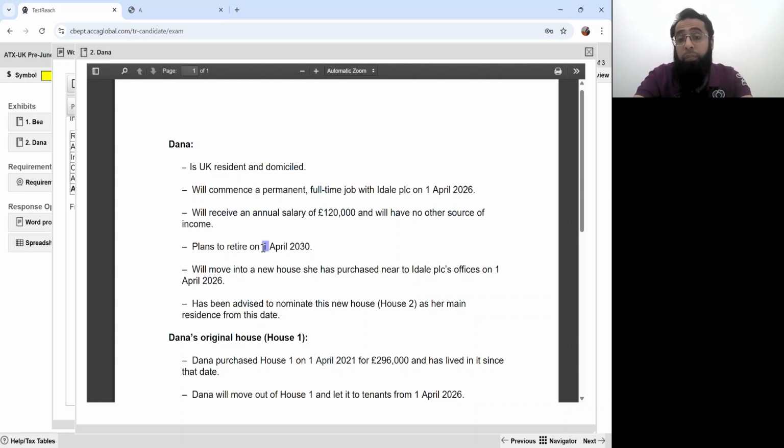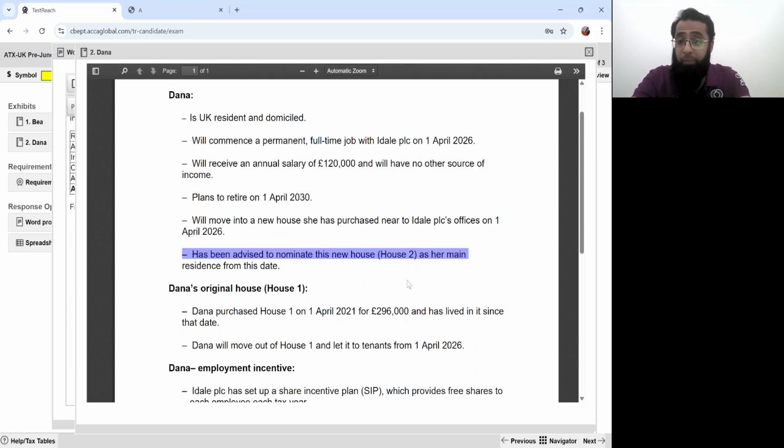Plans to retire on 1st April 2030. Will move into a new house he purchased near to Ideal PLC office on 1st April 26.